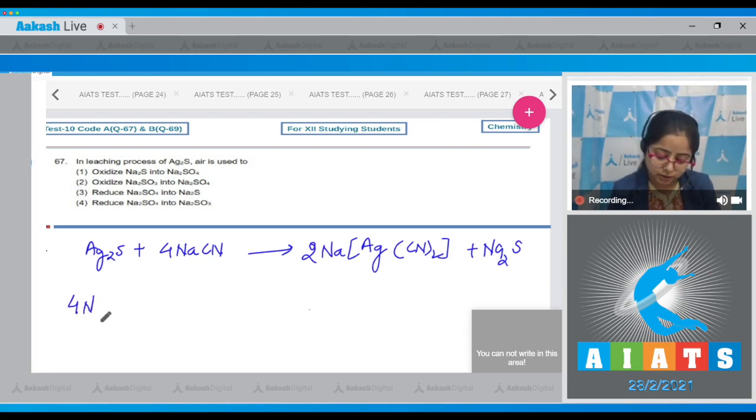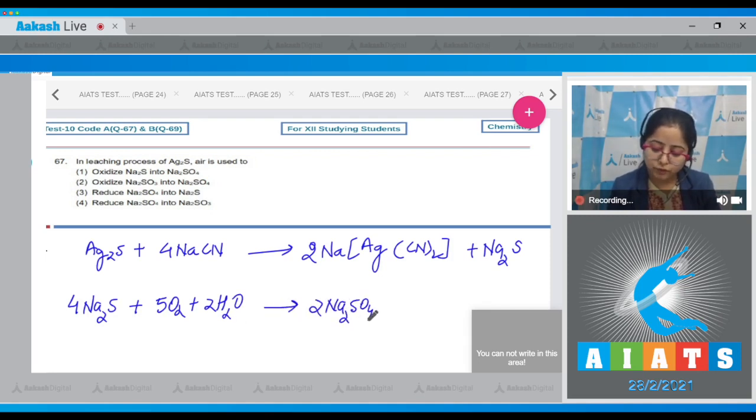I'm writing the reaction. 4Na2S plus 5O2 plus 2H2O gives 2Na2SO4 plus 4NaOH plus 2S. That means the correct answer for this question is option number 1.